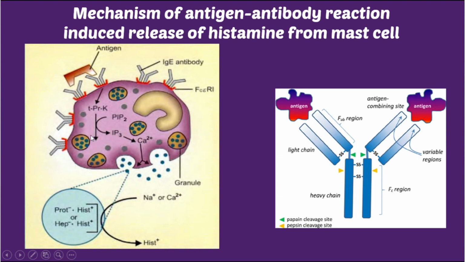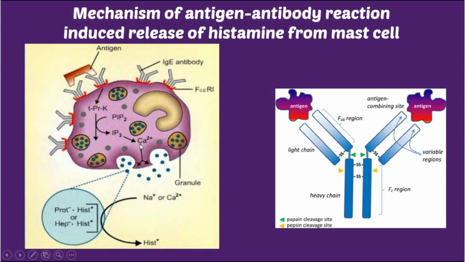in the presence of this reaction. So tyrosine protein kinase activates phospholipase C, in the presence of this conversion. Ultimately there is synthesis of IP3, and this IP3 causes release of calcium plus activation of protein kinase C. Both are required for release of this histamine. These are histamine granules present inside the mast cell.